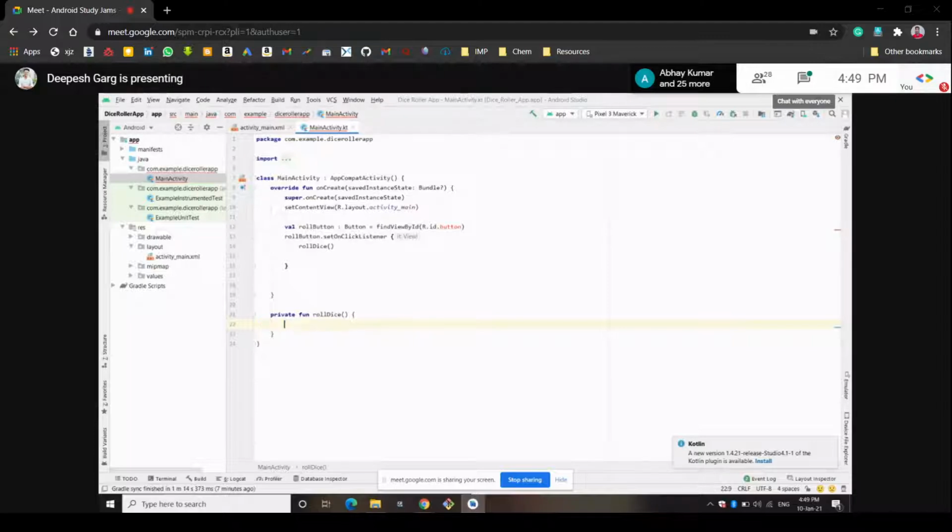Okay, so let's remove this. We want to create the variable called dice and an object, and whatever we have done in that section of the code in the Kotlin playground. First of all, you have to create the class that we also created earlier in the session. Whatever we create in the class is called in the function called rollDice. Okay, first create the class. I request whoever's mic is open, please mute it.